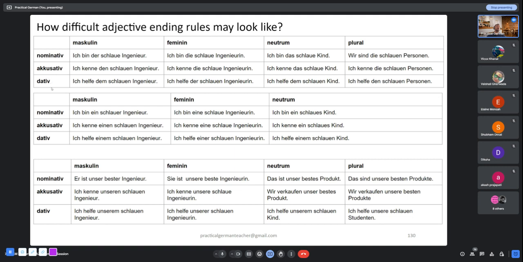You also have genitive case, but I don't want to give you examples of genitive case, and I'll tell you right now why. You don't really have sentences, for example, where the verb makes sure that the noun is in genitive case. What I'm trying to say is that there are verbs which force the object to be in nominative case. There are verbs which force the object to be in accusative case. There are verbs which force the object to be in dative case. Then there are also verbs which force the object to be in genitive case, but we don't need these verbs.